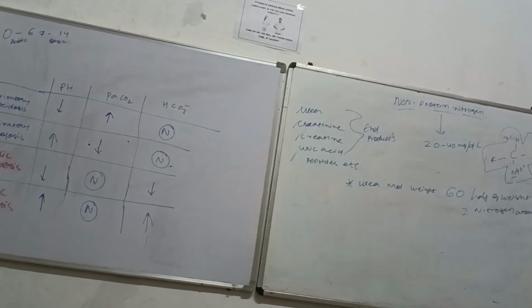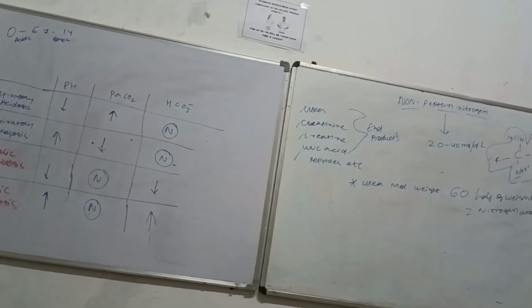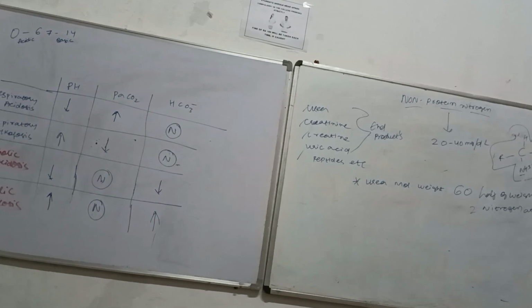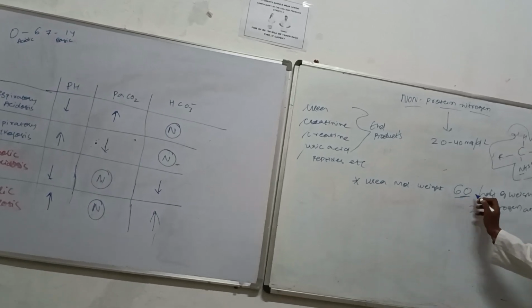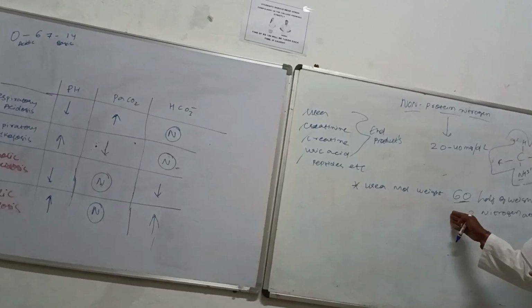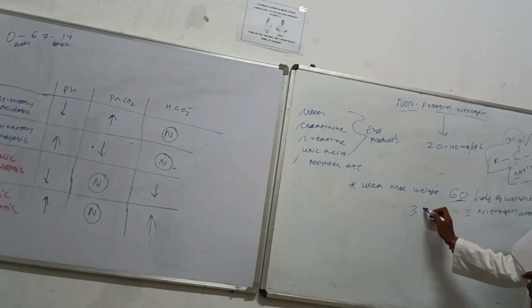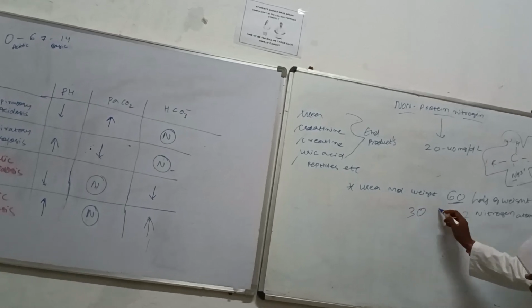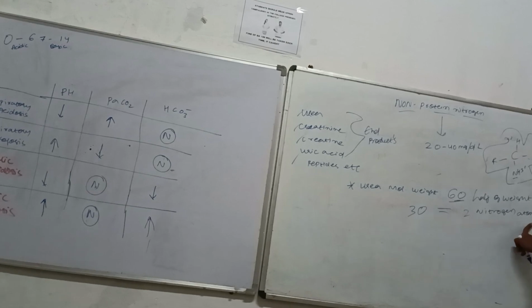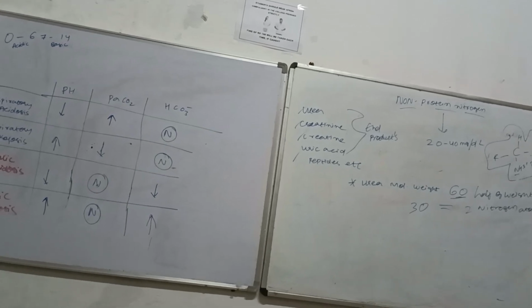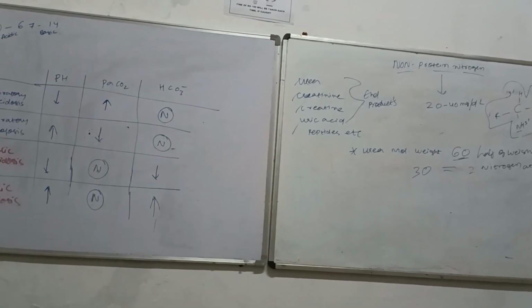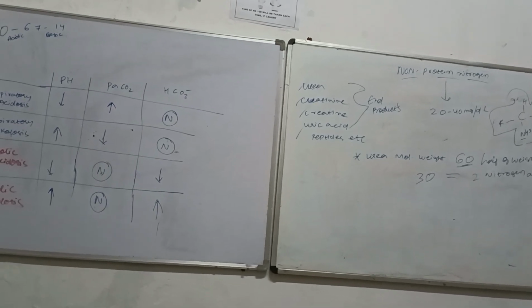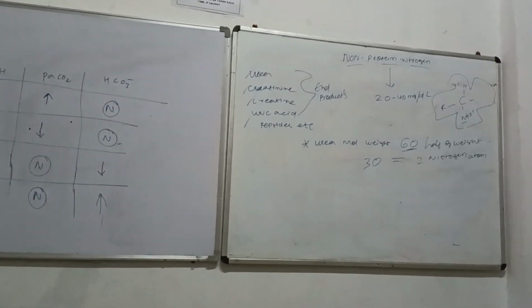What the author wants to say is that अगर एक यूरिया है जिसका वेट 60 है तो इसका हाफ कितना हुआ, 30. So half of this is contributed by the 2 nitrogen atoms. Okay.